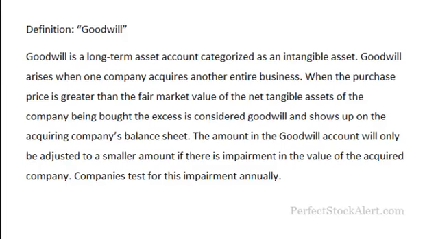Today we're going to be looking at Goodwill. I'm going to, as always, give you the definition in this video and then show you a little example here and a little history and let you know what you need to know about it, okay?